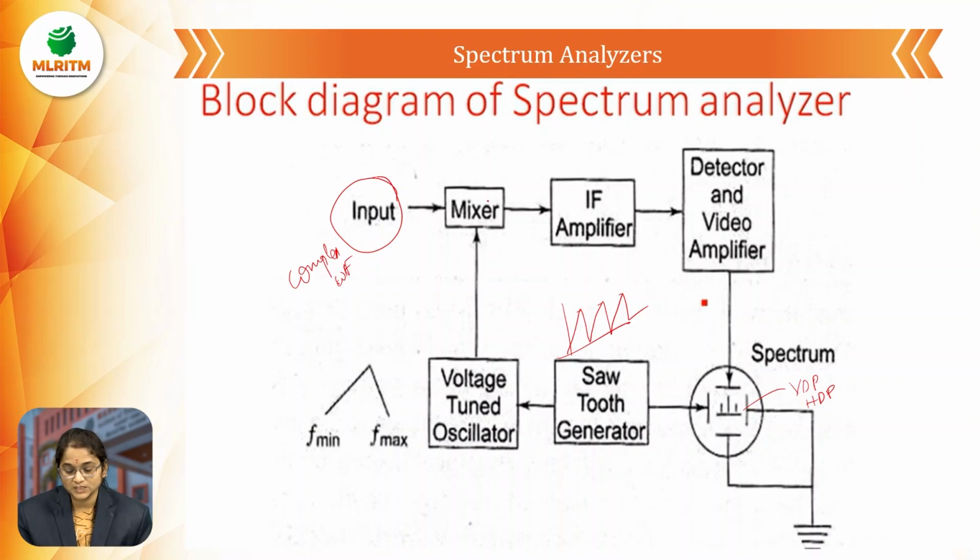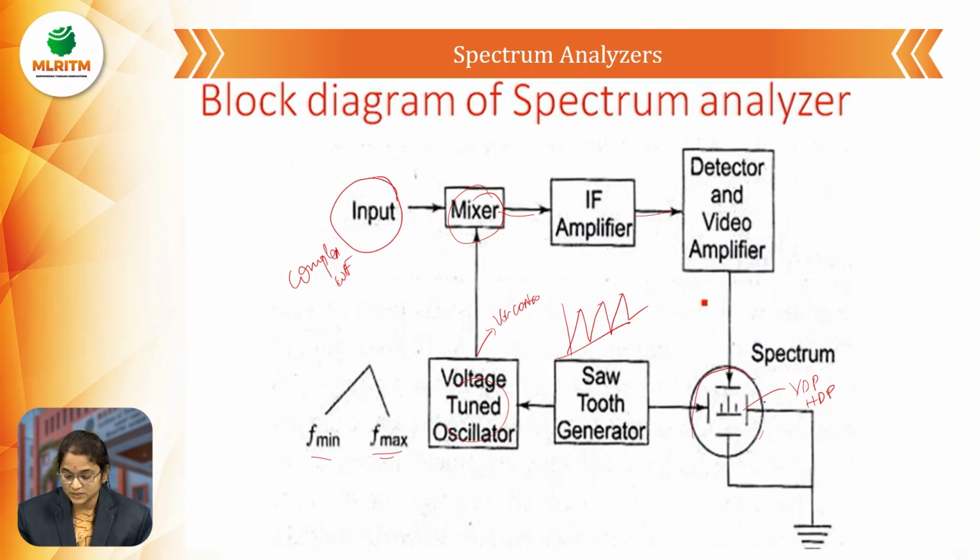So after mixing the signal, we have the voltage tuned oscillator. This is the voltage controlled oscillator. Here we are going within the range of the minimum frequency to the maximum frequency. We tune to that particular voltage level, and it is given to the intermediate amplifier, and then given to the detector and video amplifiers.